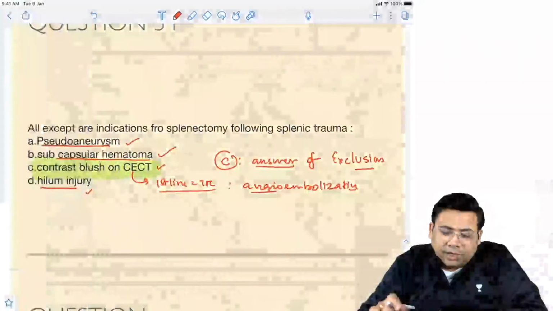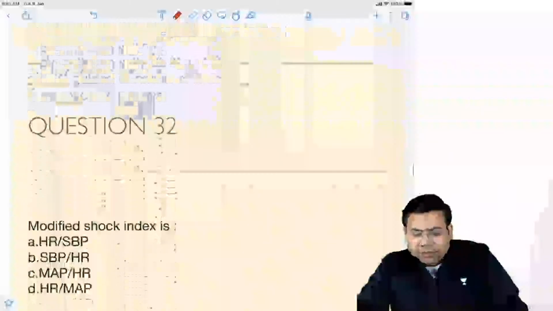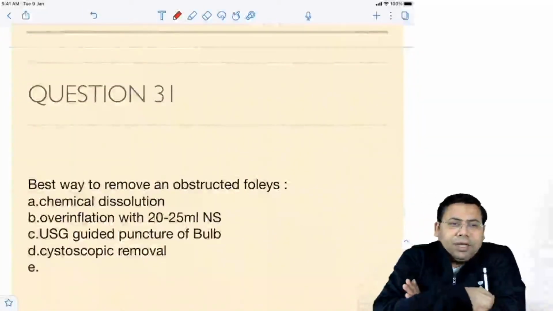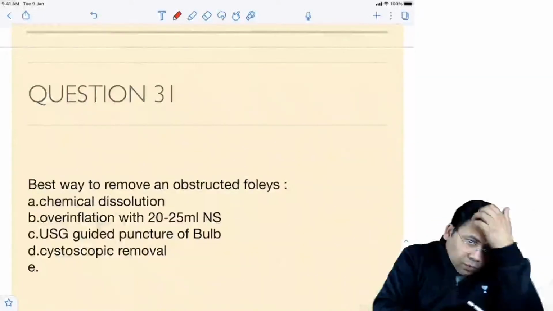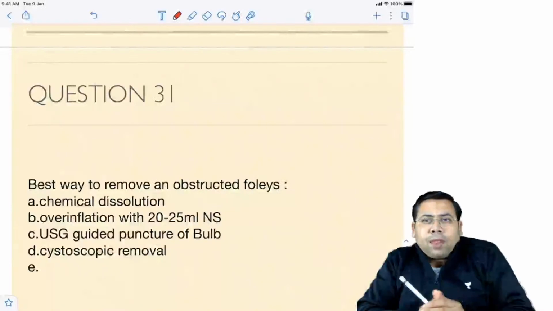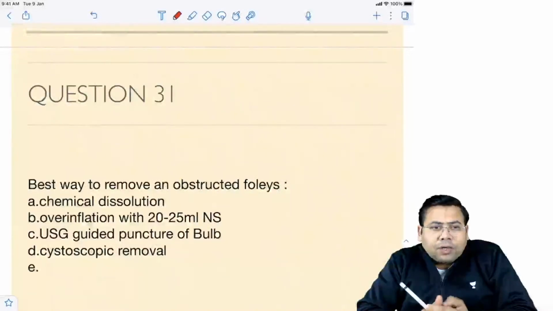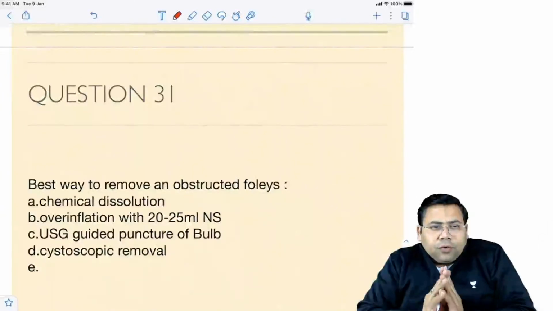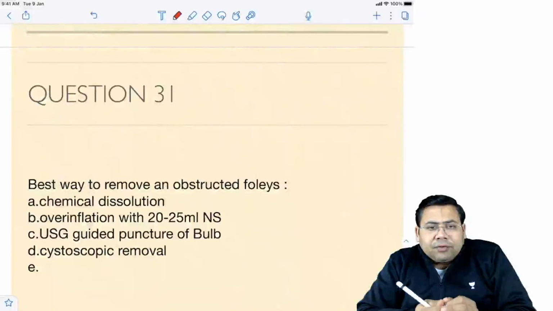Let us move forward and go to the next question. This is a very easy question. Best way to remove obstructed Foley's? Do we go for chemical dissolution? Do we go for overinflation with saline by 20-25 ml? Or USG guided, or cystoscopic removal? It's a very easy question.